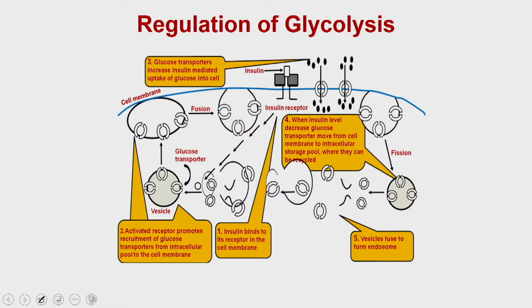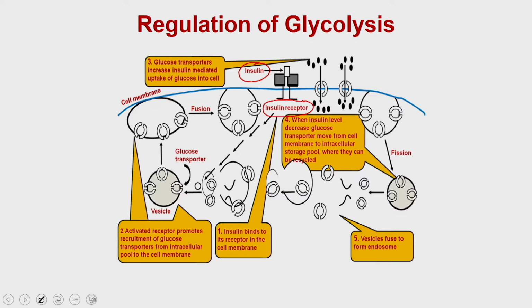Within the cell you have the transporters present on the cell surface, and one hormone, called insulin, when it binds to the insulin receptor, drives downstream signaling, and because of that it regulates the glucose metabolism within the cell.